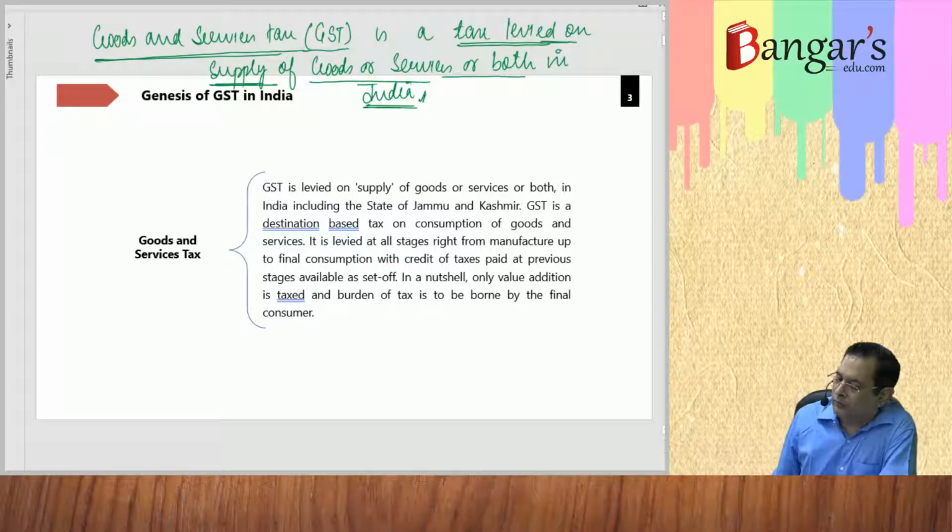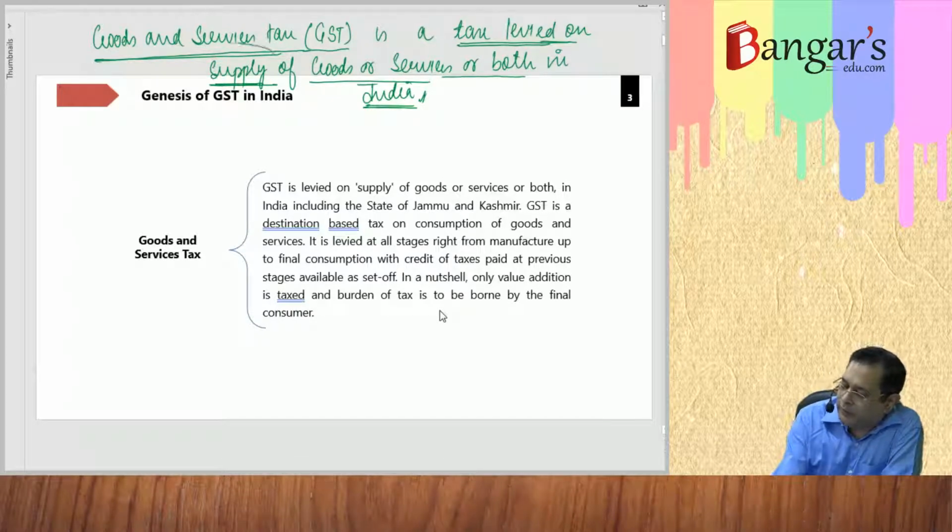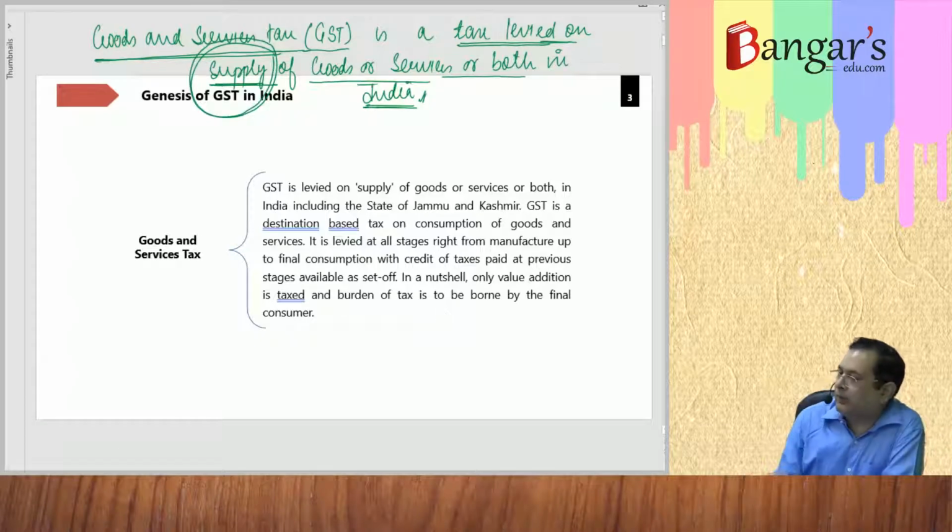Now, the taxable event here is what? Supply. The taxable event in GST is supply.